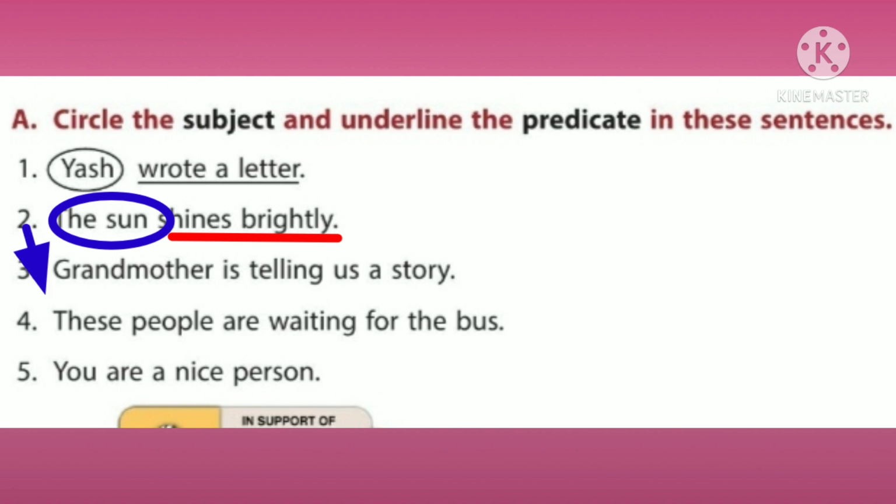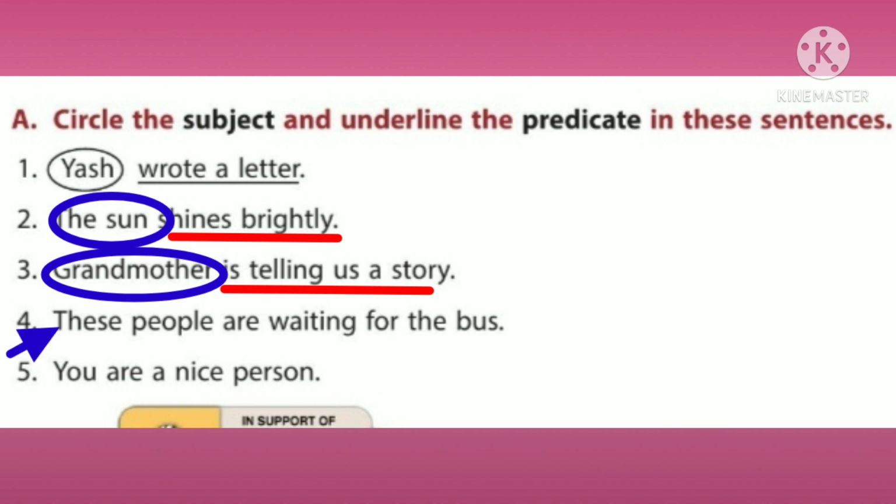Third question. Grandmother is telling us a story. So who is the sentence about? Can you tell? Yeah, grandmother. So, grandmother is the subject. Circle grandmother. Then the rest of the sentence along with the verb. Which is the verb? Is telling. So, is telling us a story is the predicate. Underline that.